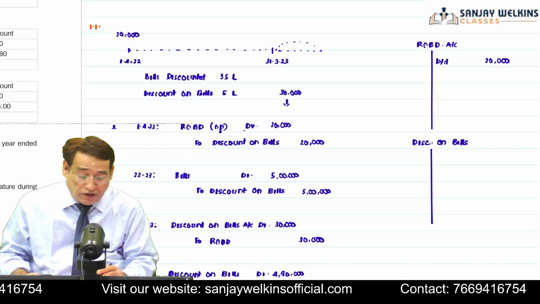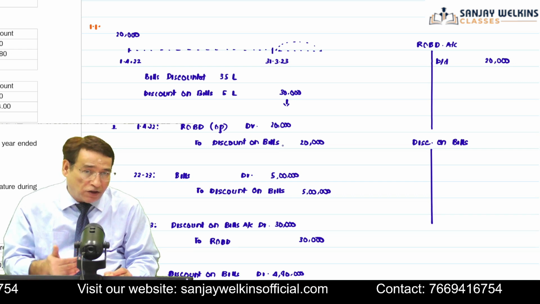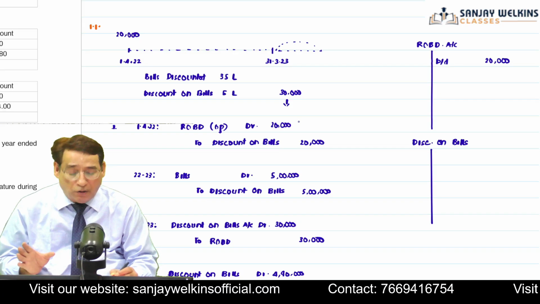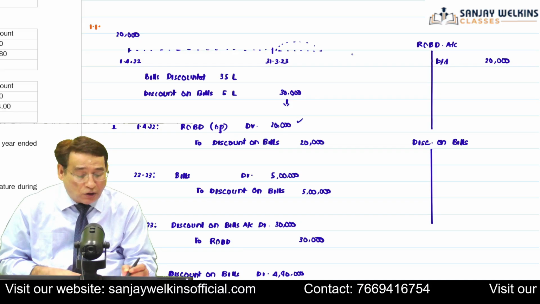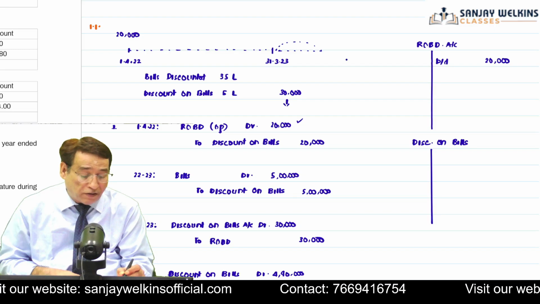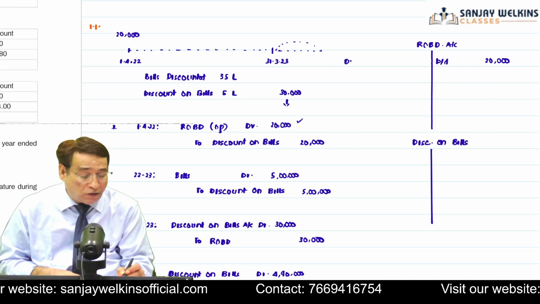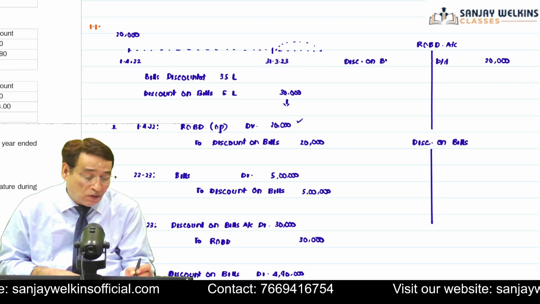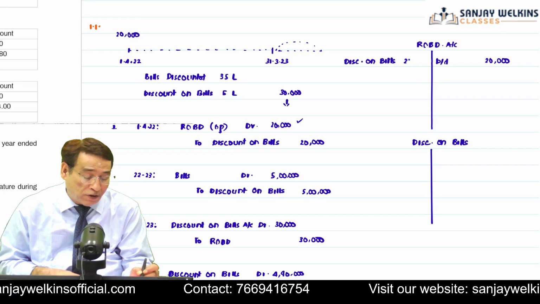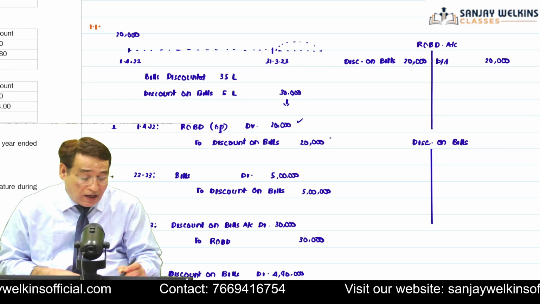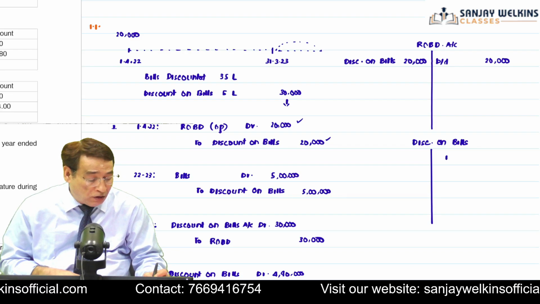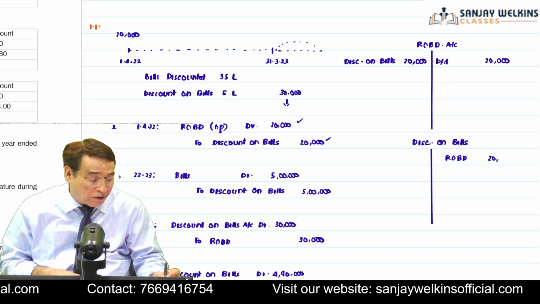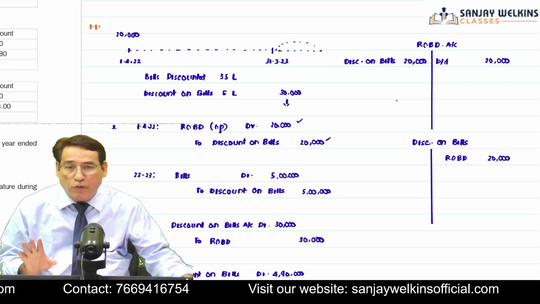Now, according to the first entry, rebate on bills discount account debit to discount on bills. Now I am going to post this entry because in the entry rebate on bills discount account is getting debited, as you can see. So on the debit side I will write here to discount on bills account, that is equal to 20,000. And discount on bills account is getting credited. So on the credit side, I will write to rebate on bills discount account to the extent of 20,000. This is how I am going to post the first entry.